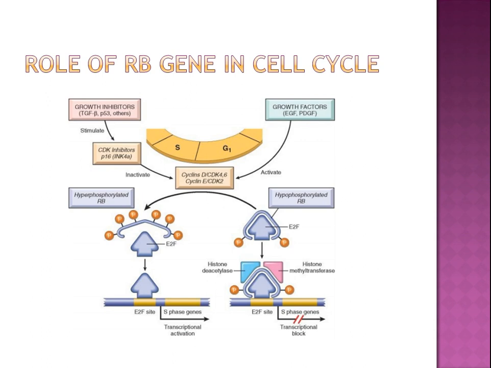When retinoblastoma is phosphorylated by the cyclin D, CDK4, cyclin D, CDK6 or cyclin E, CDK2 complex, it releases E2F. This E2F then activates transcription of S phase genes. The phosphorylation of retinoblastoma is inhibited by cyclin dependent kinase inhibitors because they inactivate cyclin CDK complexes.